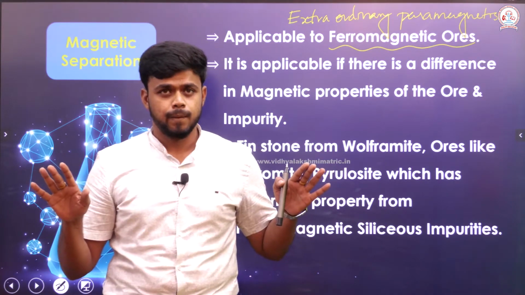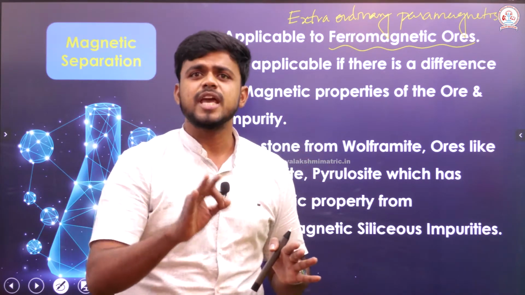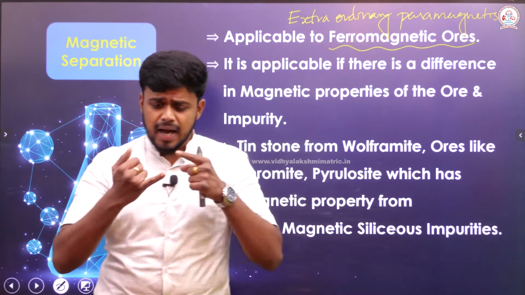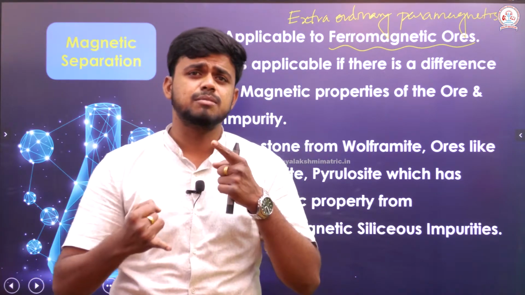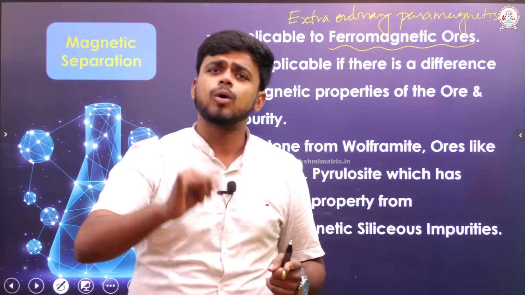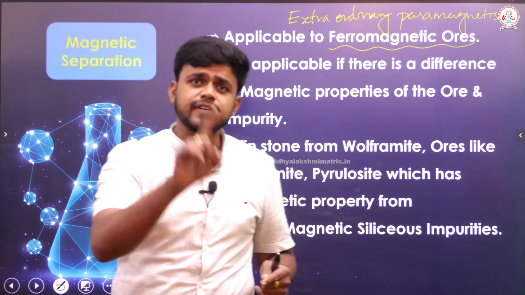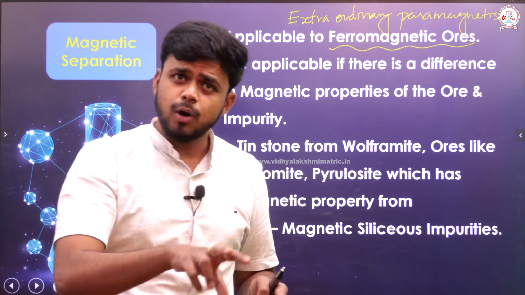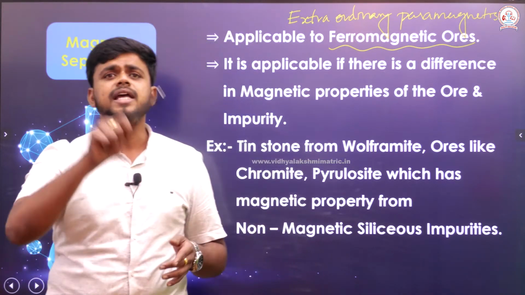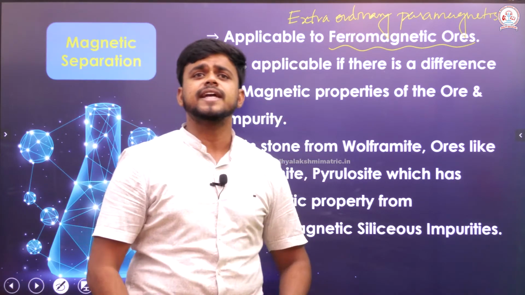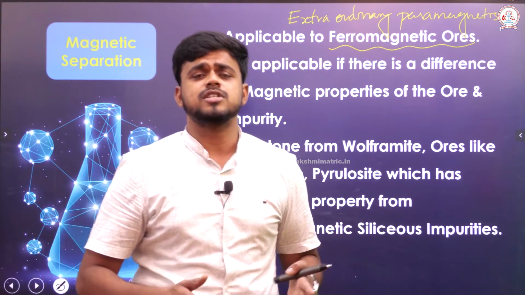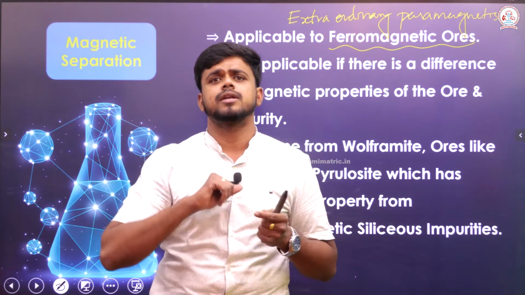No. First, you must find whether there is any difference in magnetic properties between the ore and the impurity. Only if there is a difference in magnetic property between the ore and impurity will you be able to select this concentration process called magnetic separation.